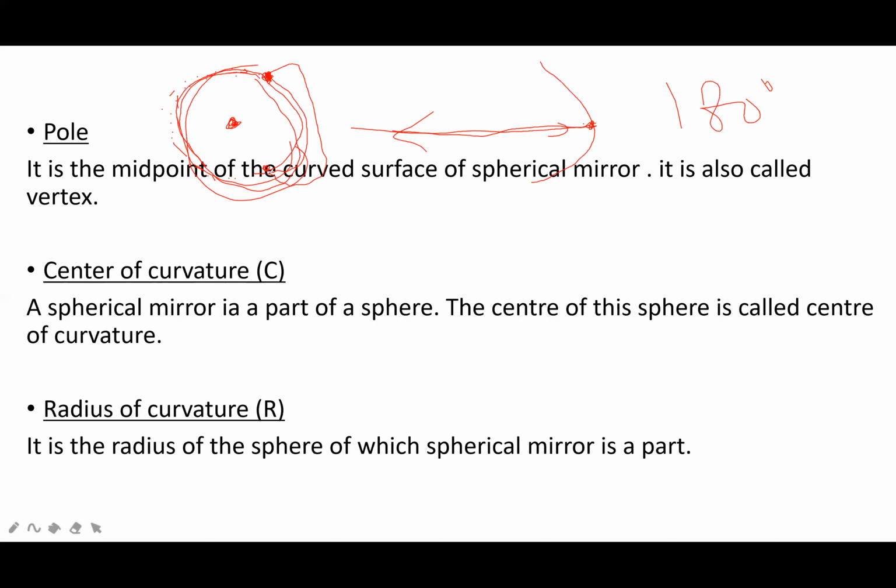It is called the center of curvature. For example, this is a circle. This is called the center of the circle. You just cut this surface from the circle.